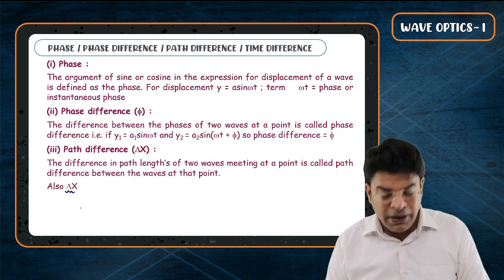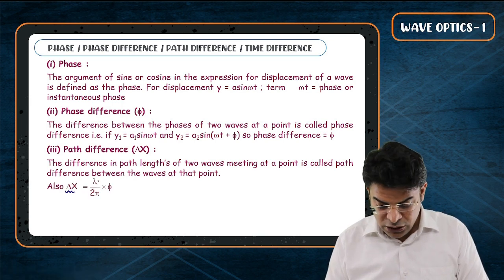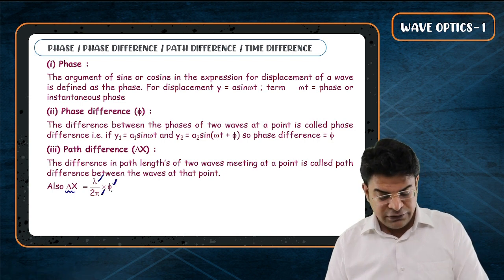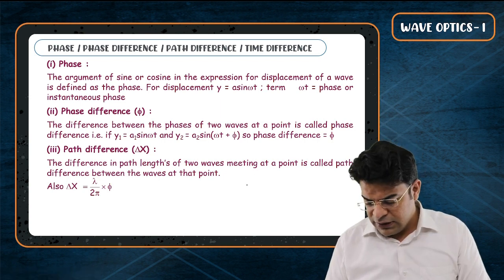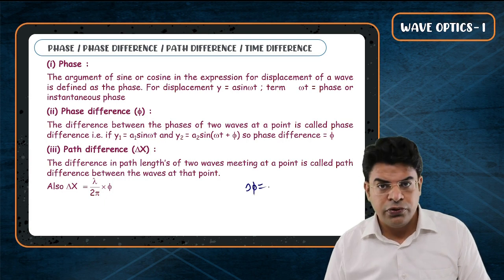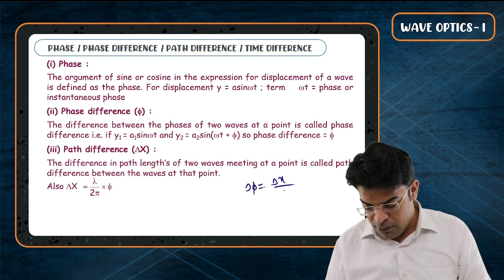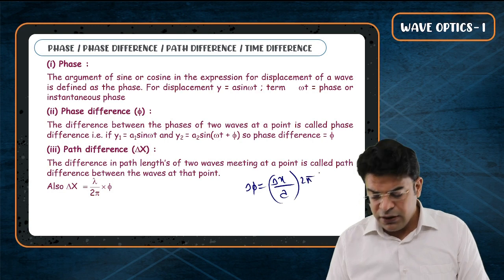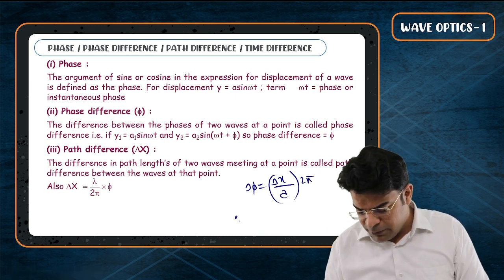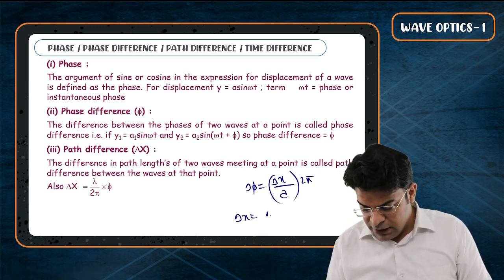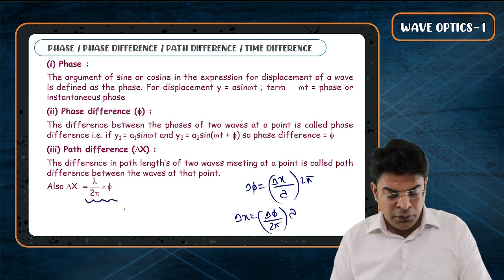The phase difference is equal to the path difference upon lambda into 2 pi. If you rearrange it, you will get that the path difference equals delta phi by 2 pi into lambda, and that's what is written here.